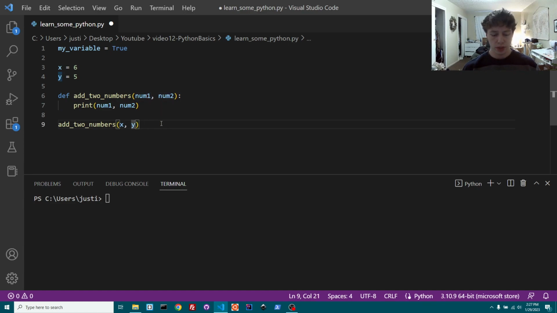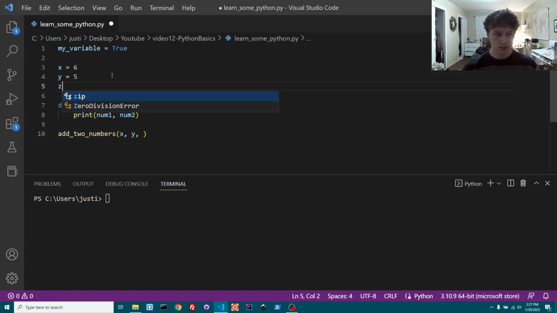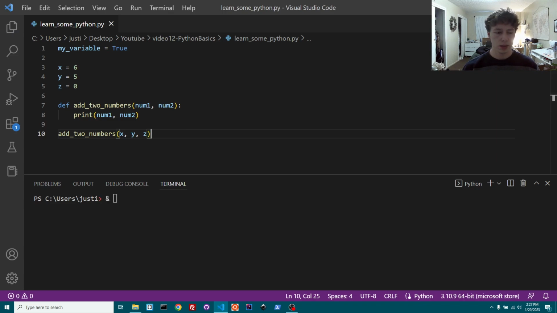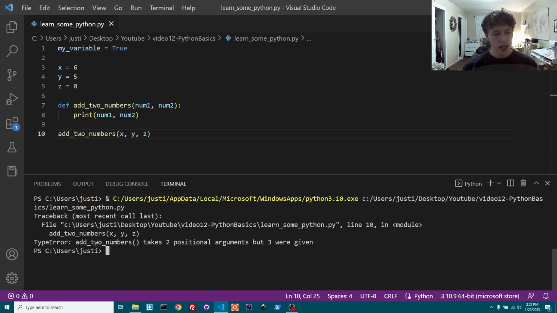If I were to put another, let's say we also have a z, and let's say z equals 0. If I put z here, it's going to give me an error. Let's just run it and see that. It says add two numbers takes two positional arguments, but 3 were given. That's because this takes 2 arguments, but I gave 3. So let's put 2 in there and see what it does.